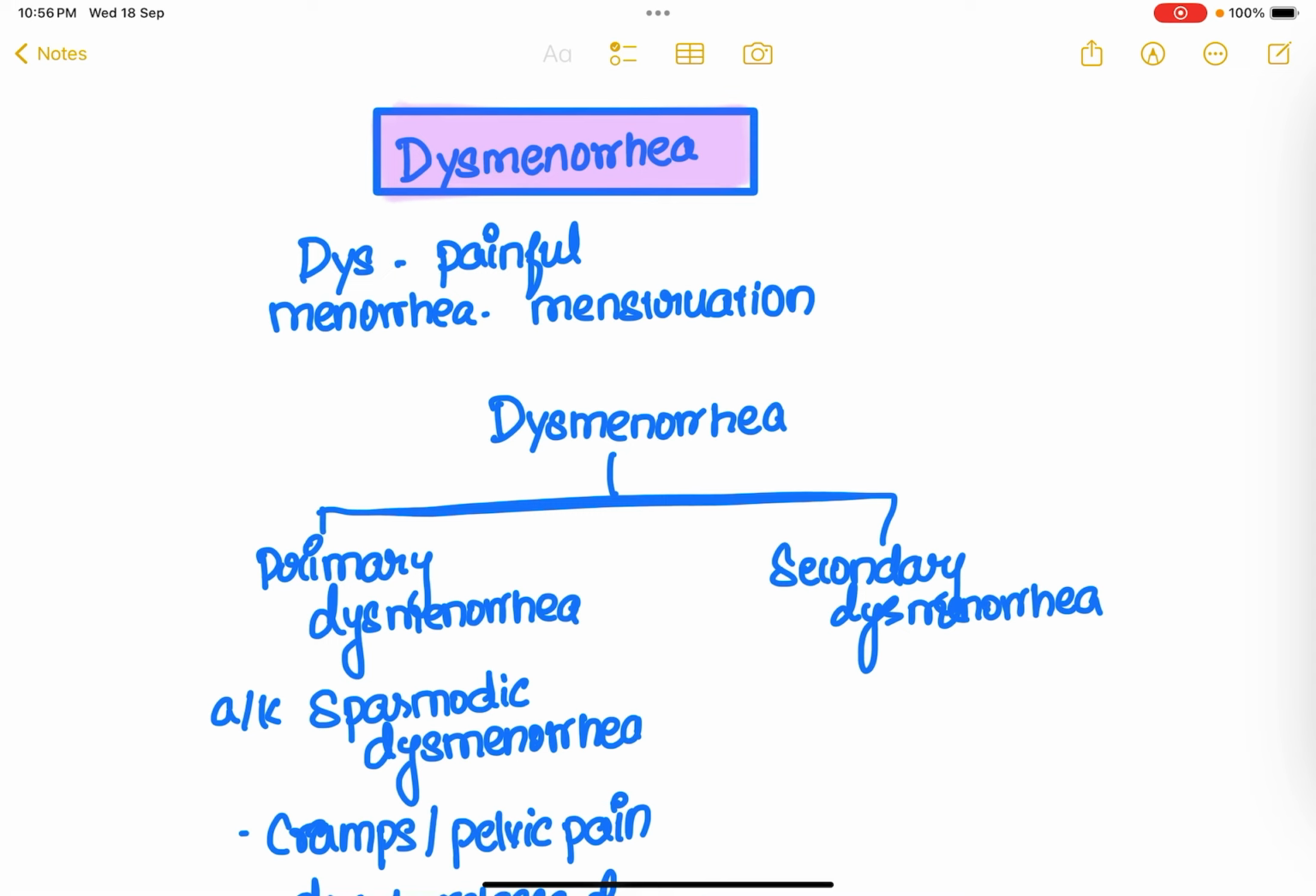So in today's module, we are going to discuss an important topic which is termed dysmenorrhea. So what do you mean by dysmenorrhea? In this, dys stands for painful, and menorrhea means menstruation. So it is ideally the painful menstruation which is going to occur in a female.